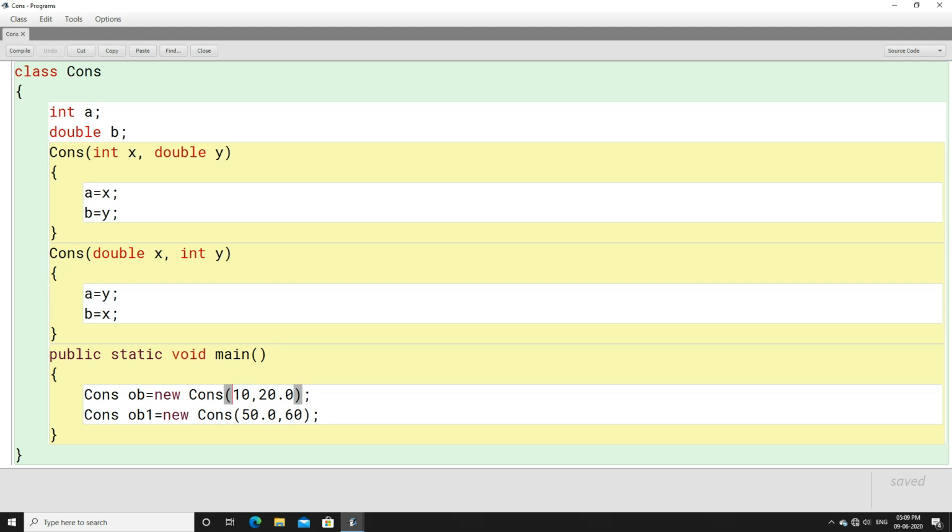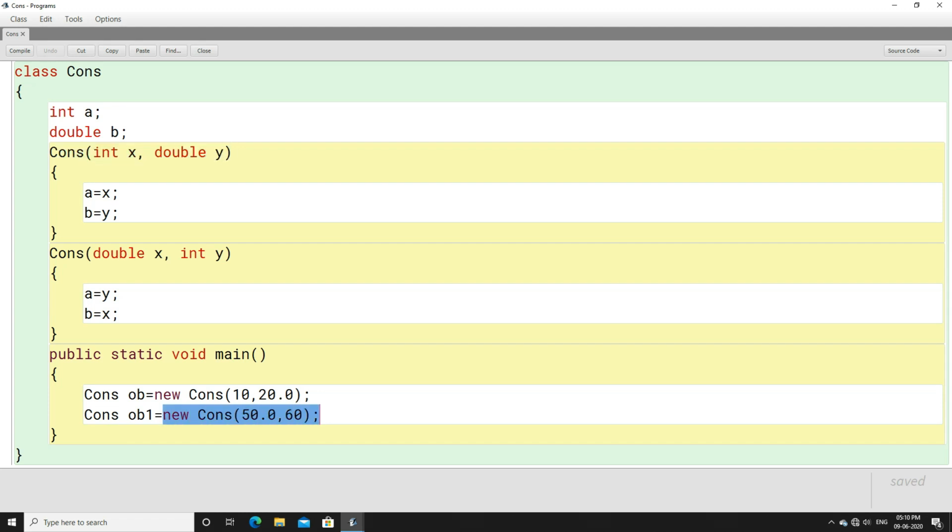If it doesn't find the exact match, then it can go for some other data type. Here 10 is an integer and 20.0 is a double. The best match for int is present here, first int, then double. So for sure when you provide 10 and 20.0, it is going to invoke the first parameterized constructor.